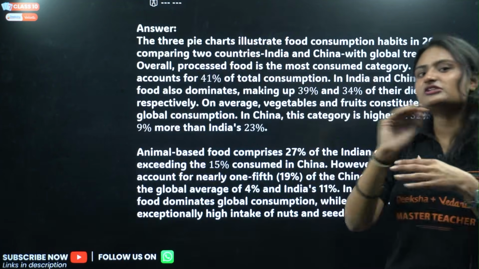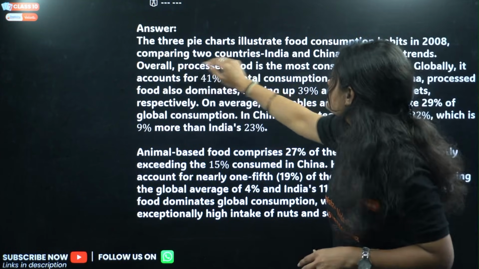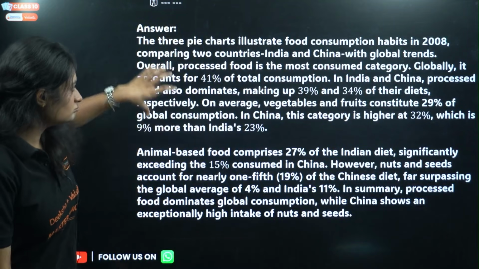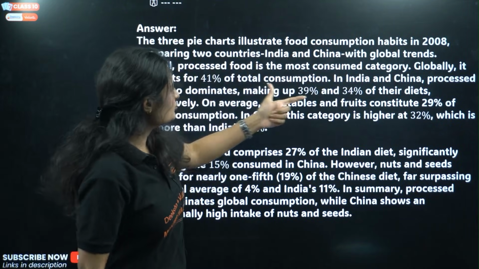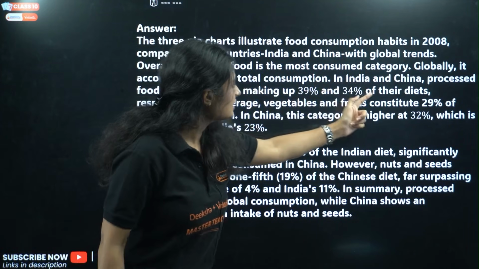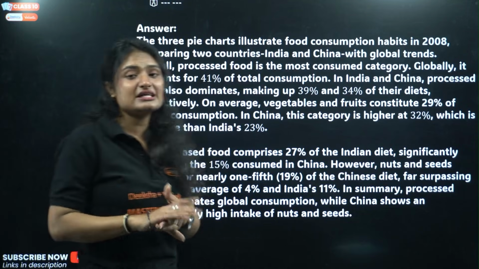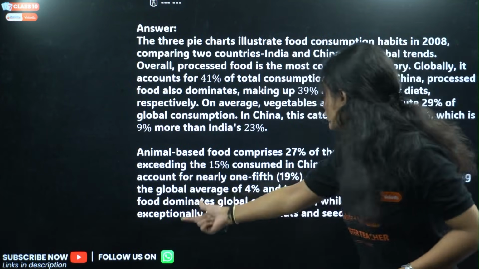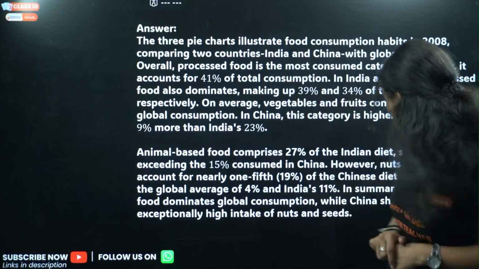So firstly you start with the data. The 3 pie charts illustrate food consumption habits in 2008 of 2 countries, India and China, along with global trends. Okay, done. Then after that you explain the data, what is given. You start with the highest, then go in decreasing order: 41, 39, 34, 29, and then 23. In decreasing order they explained the data, and then in summary they concluded it. In summary, processed food dominates global consumption while China shows an exceptionally high intake of nuts and seeds, right?